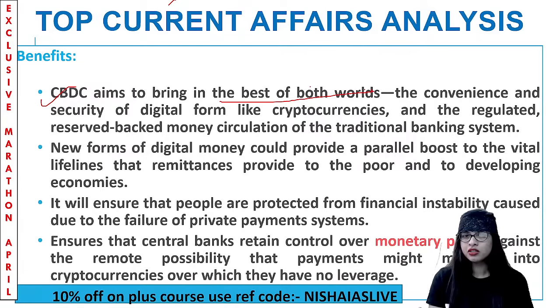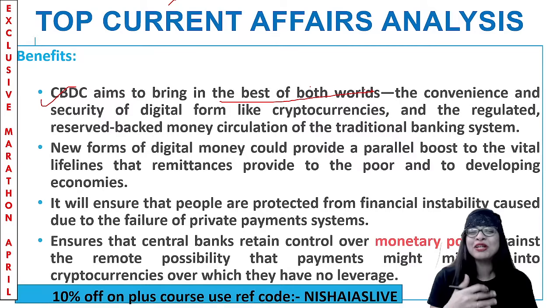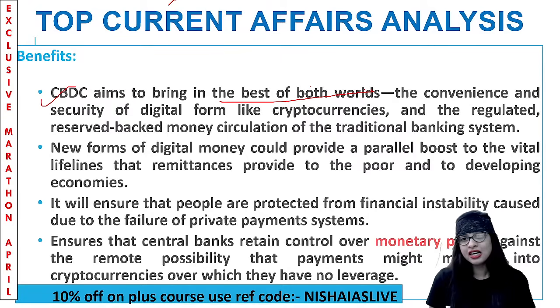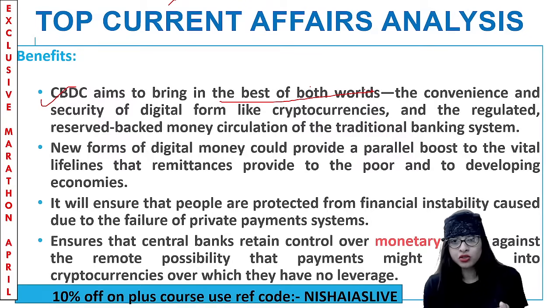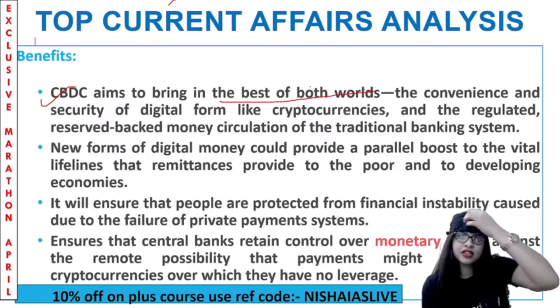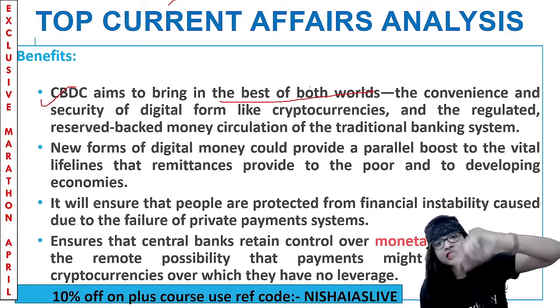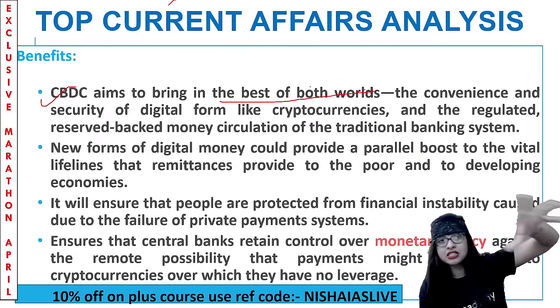Both worlds is what? This world and the afterworld? No. We are talking about the convenience and security. The convenience and security of what? The digital or online form, like cryptocurrencies, and the regulated, reserve-backed money circulation of the conventional or traditional banking system. You have to bring the best of both worlds, online as well as offline. That's the whole point here. So here we are talking about the convenience and security of the digital form, the crypto, and the other is the reserve-backed money which is in circulation. Clear?